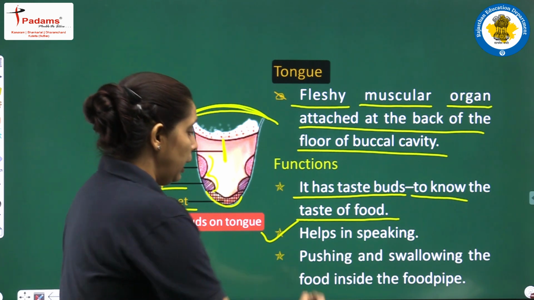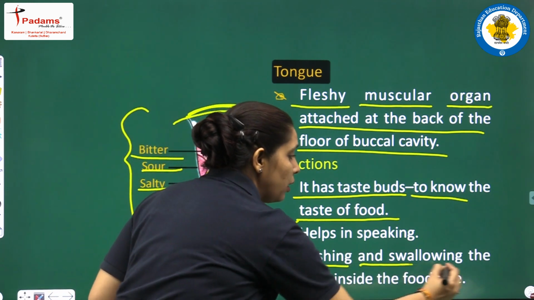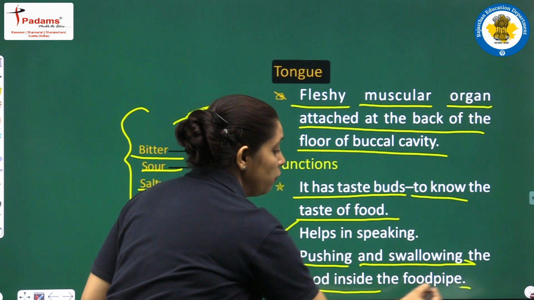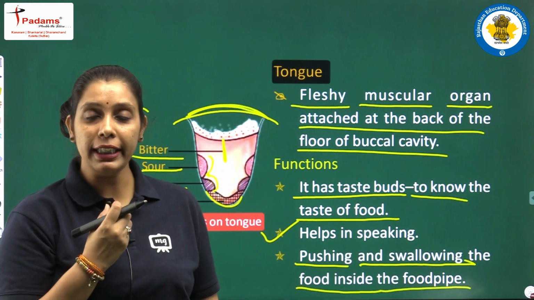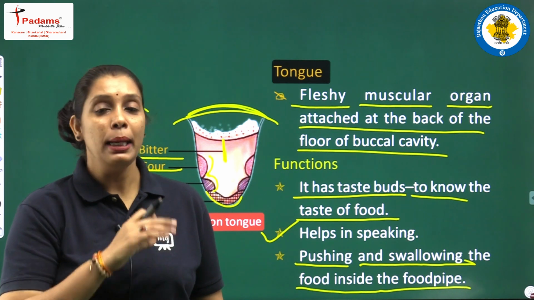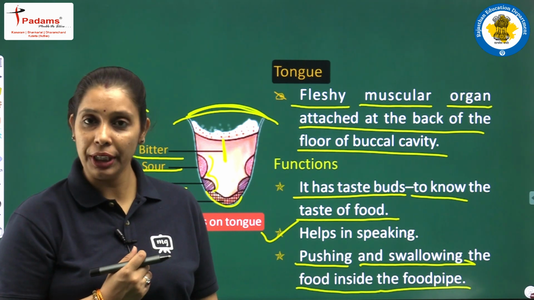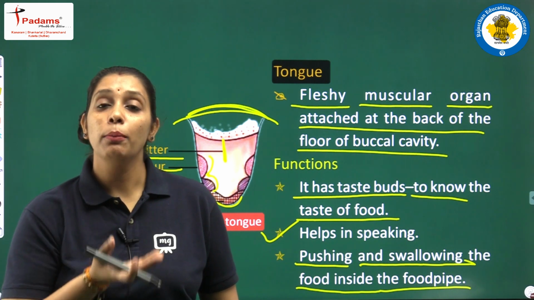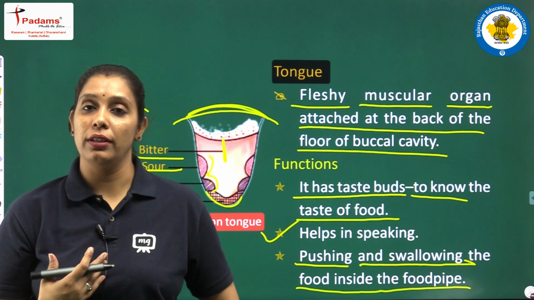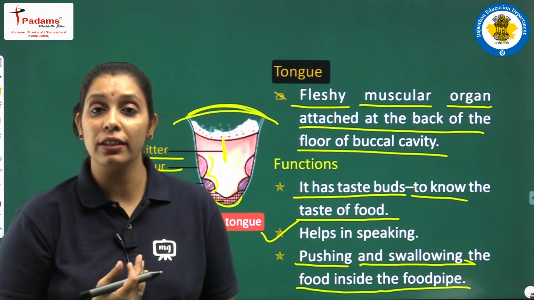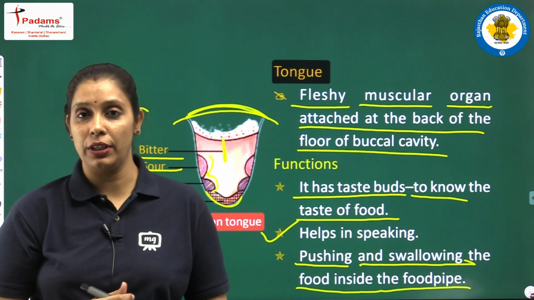Let's have a look. It pushing and swallowing the food inside the food pipe. आपने मुंह में food लिया, with the help of teeth you cut it, you grind it, mastication process is there, okay. After that it pushes that chewed food to esophagus. वो esophagus को उसको shift करता है food को, वो उसको नीचे भेजता है.